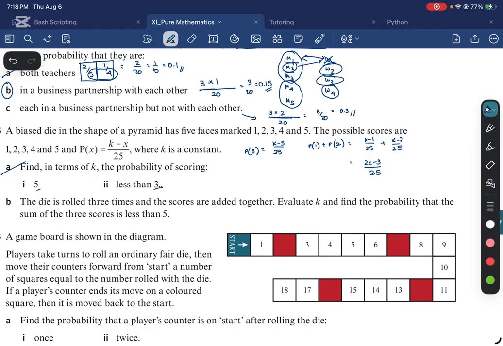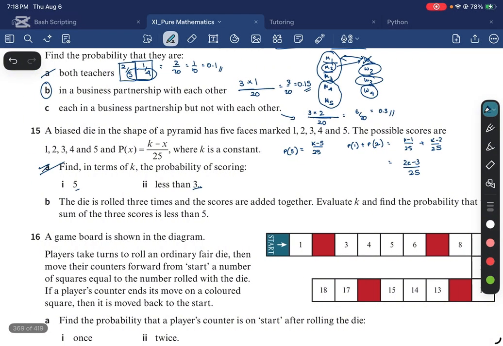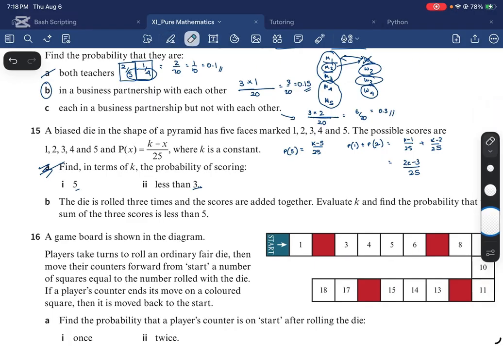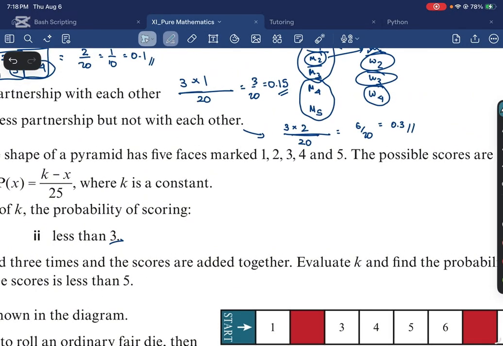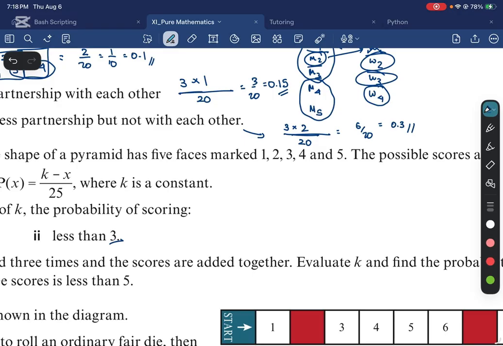Let's think about it. When we roll this die, we either get 1, 2, 3, 4, or 5, right? We have to get one value. So I hope part A was clear and easy. So if it was, I'm going to erase the solution here. All right. So when we roll a die, I need to get one of the values, right? I need to get either a 1 or a 2 or a 3 or a 4 or a 5. And these events are mutually exclusive. I can't get 1 and 5 at the same time.